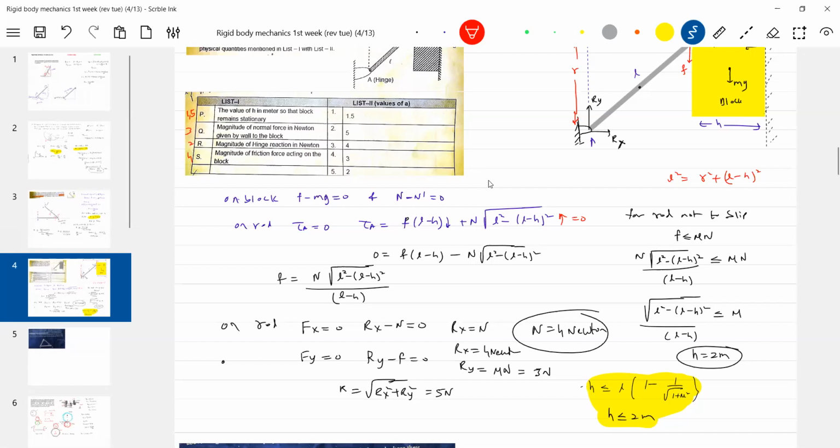Check once. This was the key. It is given in the book.